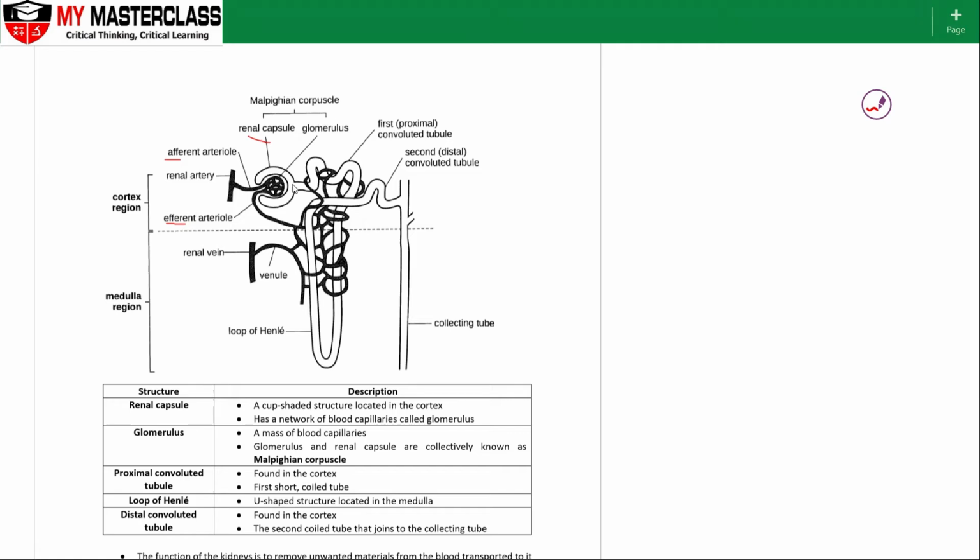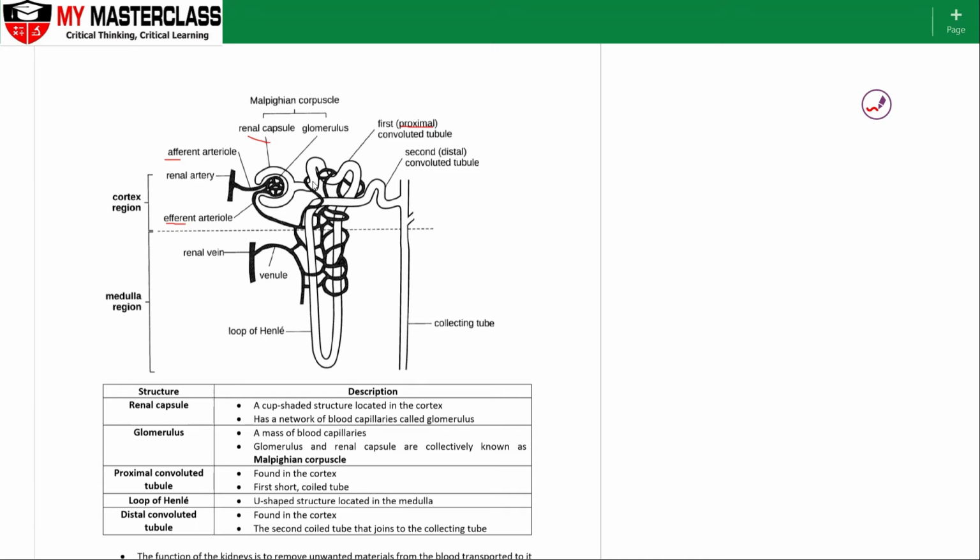So from the Bowman's capsule, it will enter into the first convoluted loop. Okay, so since this structure is very convoluted and it is the first one, we call it the proximal convoluted tubule. Okay, so from here you have got selective reabsorption.